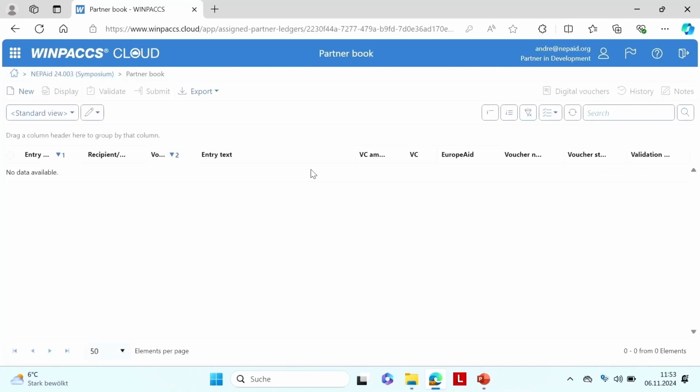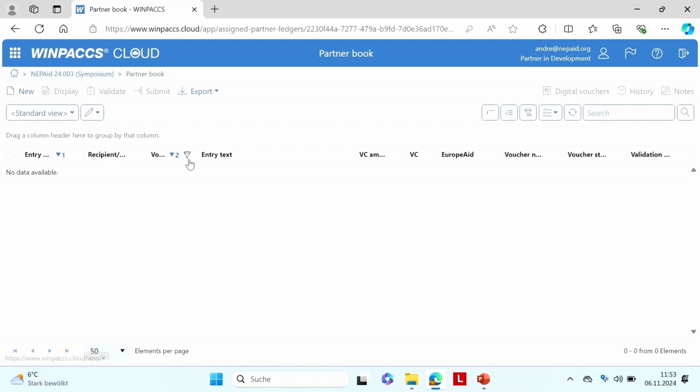So I open that, and here I see the partner book. This is it. Not much to do. I can create a new entry here. I can display what I entered and maybe edit this later. We will do that. I can validate, and I'll explain later what is validated automatically. And then finally, I submit the postings. That's all. Nothing else. Really easy.